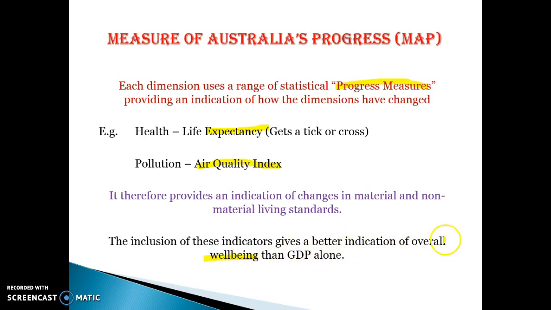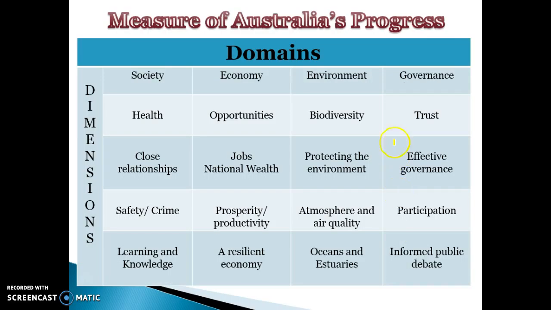Not just are we producing more, but are we healthier, have we got a better environment, have we got trust in our leaders, are people less stressed? So you've got your 4 domains, and then within each domain, these really should be bolded, you have lots of different dimensions. So you don't need to know all of them, you need to know what the 4 domains are: society, economy, environment, and governance, and some different things within each one, and how we would measure each of those things to give a good quality answer.